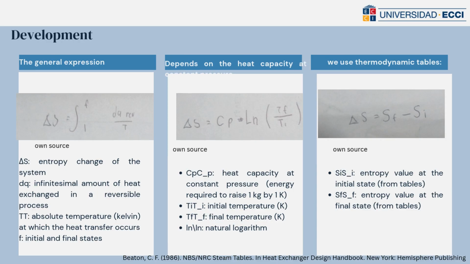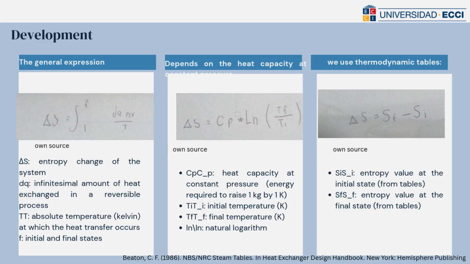When the heat absorbed depends on the heat capacity at constant pressure, Cp is the heat capacity at constant pressure, T1 is the initial temperature, T2 the final temperature, and ln the natural logarithm.